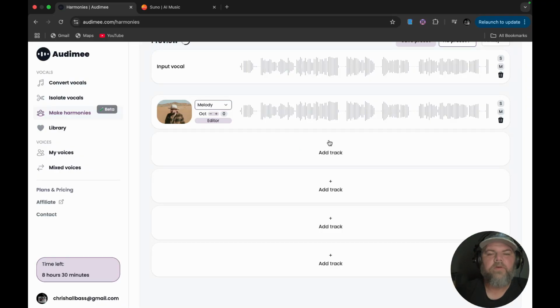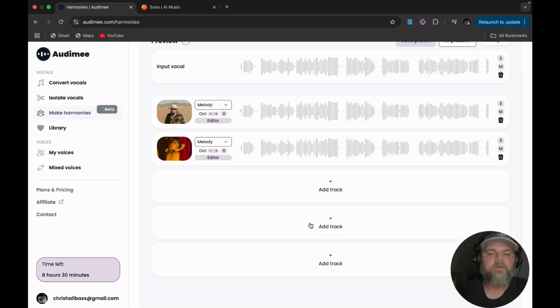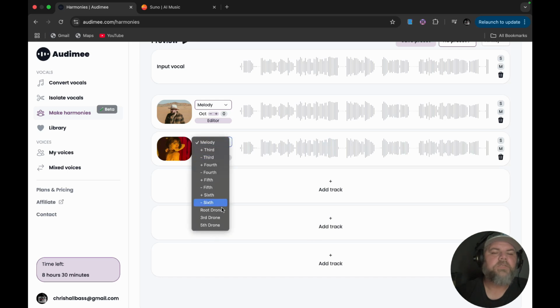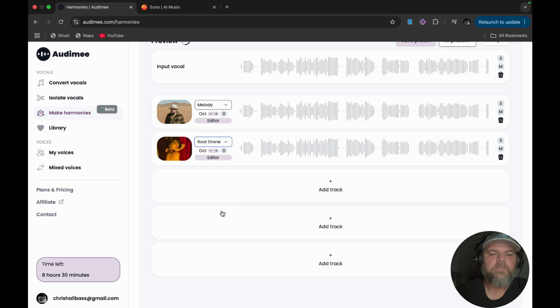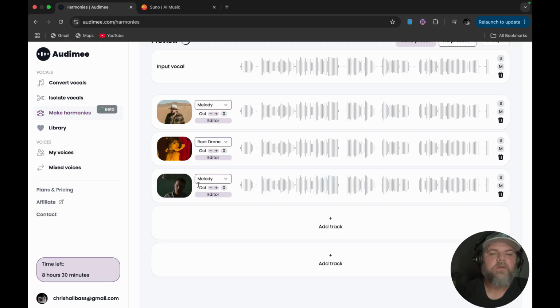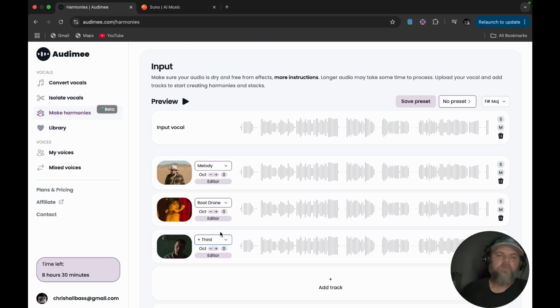And then if you want, you can add another track, and you can add up to 5 tracks. So we'll do this, but we'll just do her as a root drone. I have no idea what this is going to sound like. And then if you want, you could do another one and have this guy doing a third. This may be really weird, but if you don't know if it's going to work or not, you can always preview it. Once the preview cycle gets done spinning, you can click on it.